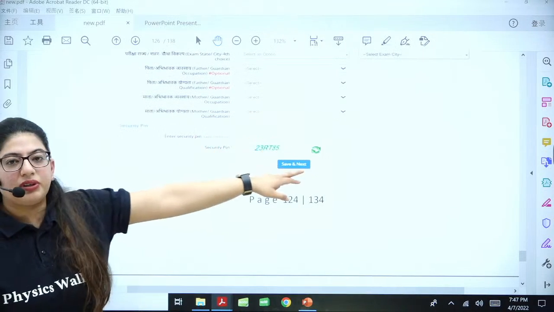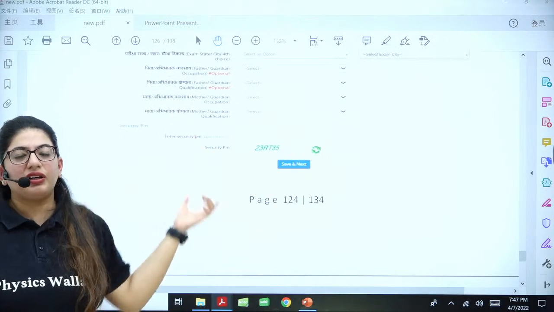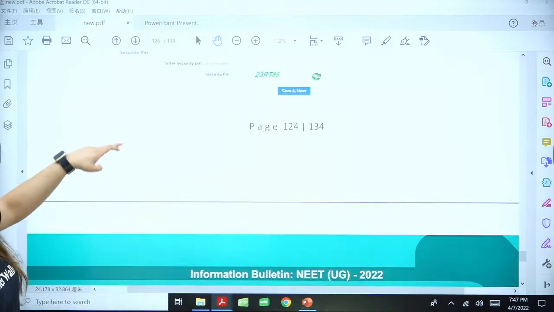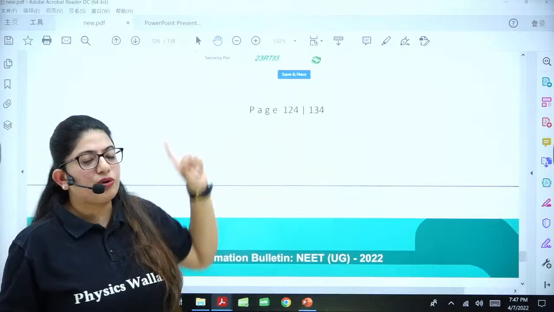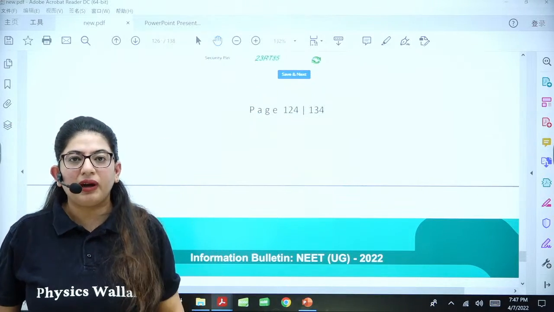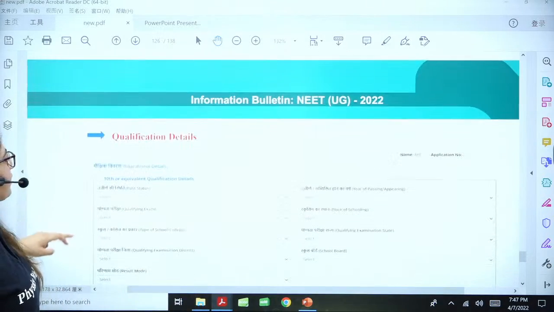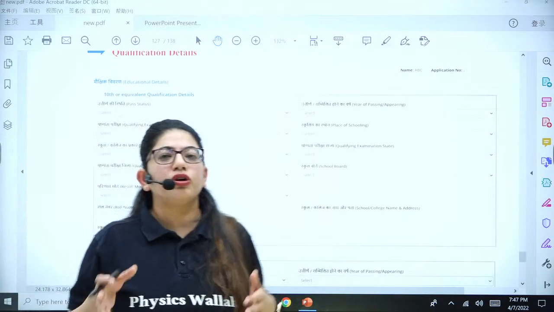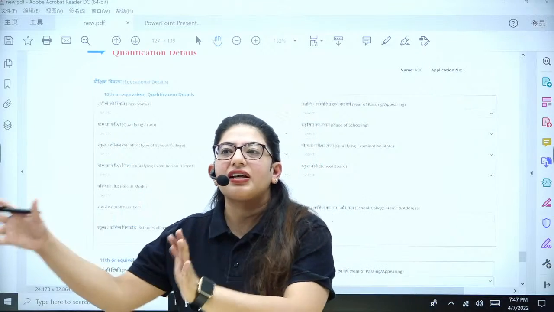Next is again the security pin. This will appear in every window of this form. Okay. Again, save and next. You have to do it because if you don't, nothing will be saved. Everything will be blank. Next is your qualification. Now the most asked question: do you want to upload the 11th class certificate or not?